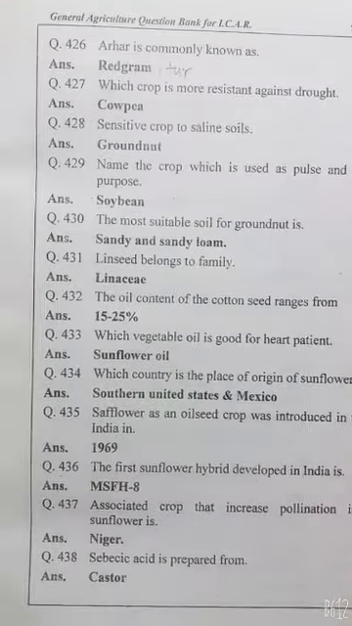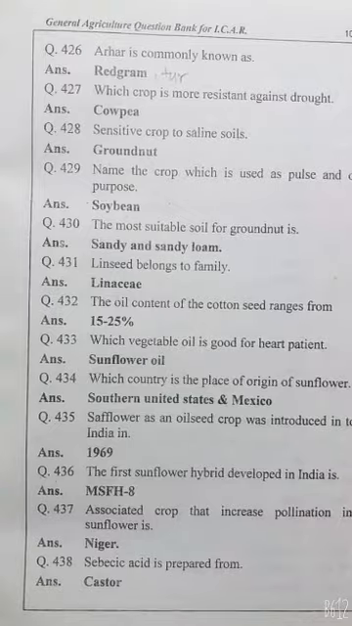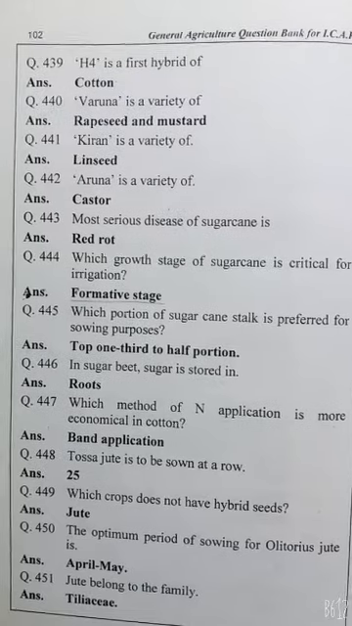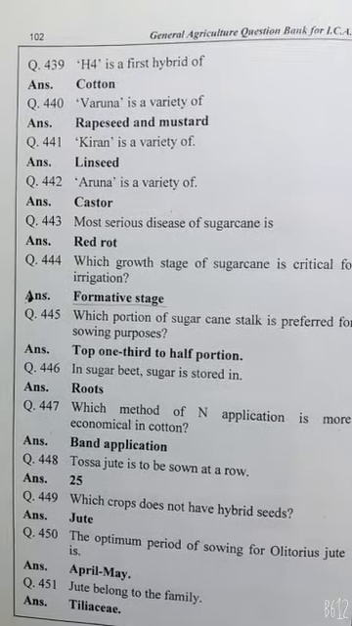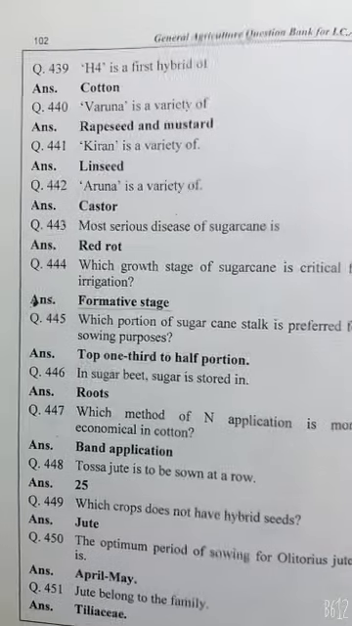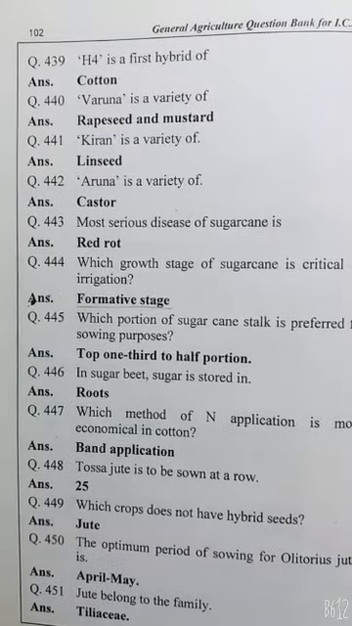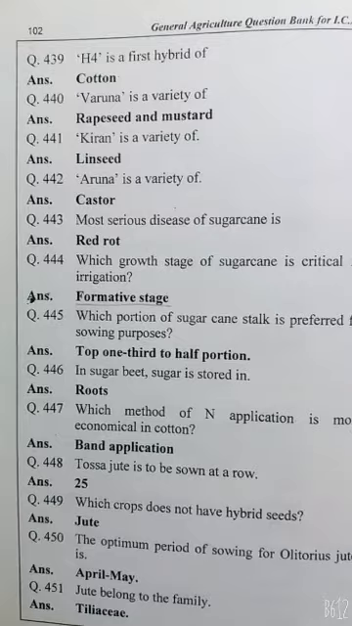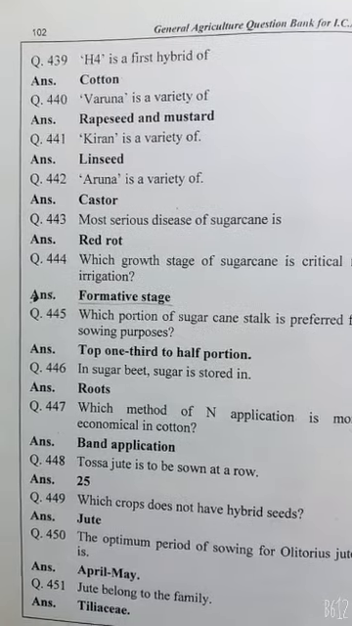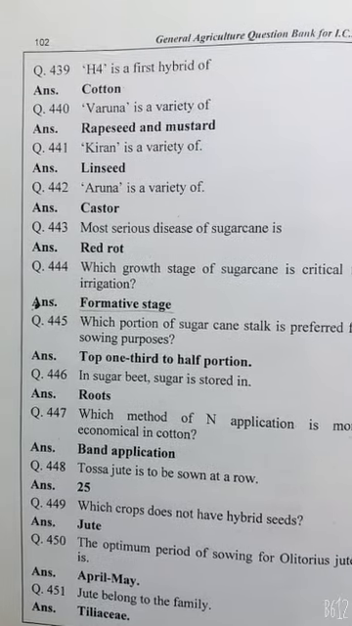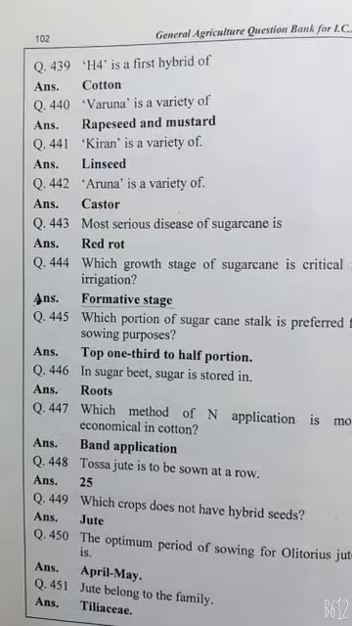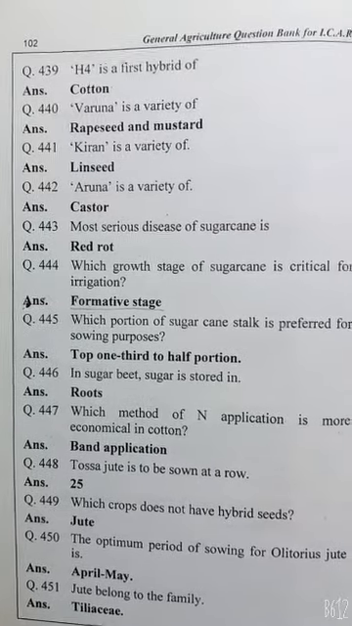Sapsic acid is prepared from castor. H4 is a hybrid of cotton. Baruda is a variety of rapeseed and mustard. Kiran is a variety of linseed. Aruna is a variety of castor. The most serious disease of sugarcane is red rot, Colletotrichum falcatum.